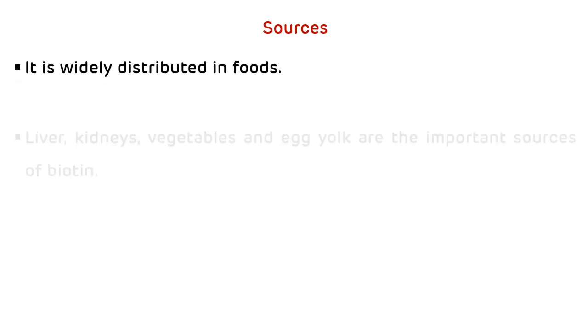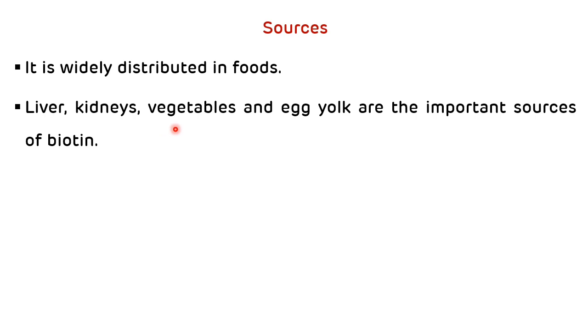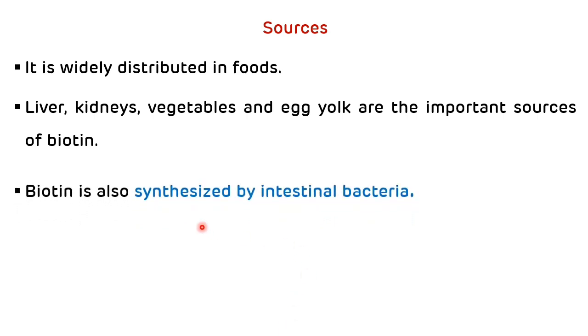Now dietary sources of biotin. So it is widely distributed in foods. Liver, kidneys, vegetables and egg yolk are the important sources of biotin. And biotin is also synthesized by intestinal bacteria. Other vitamins which are also synthesized by intestinal bacteria are vitamin K and vitamin B12.